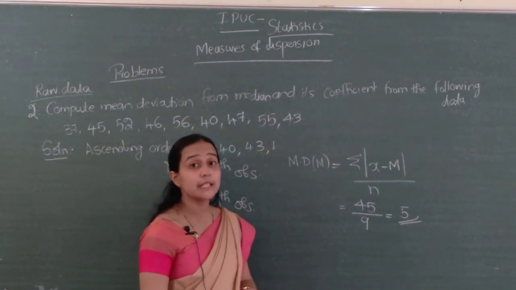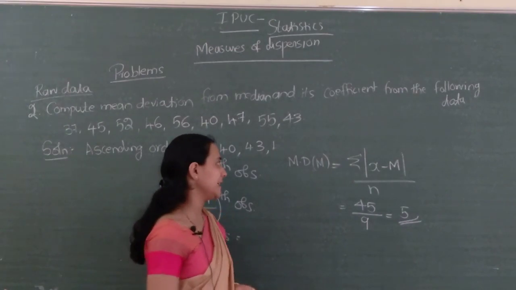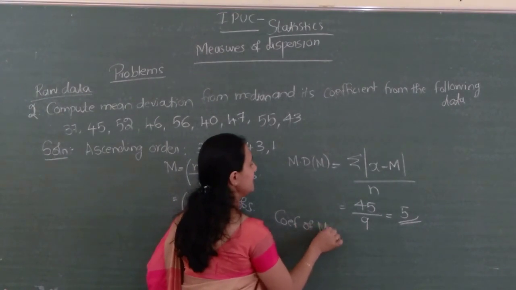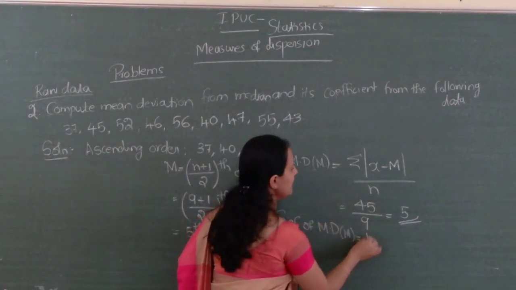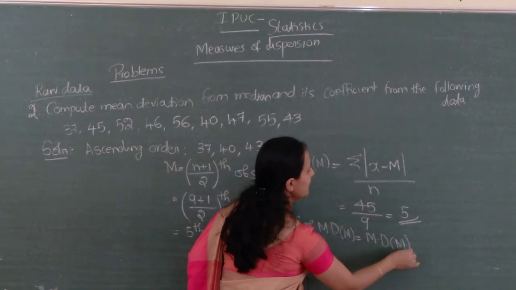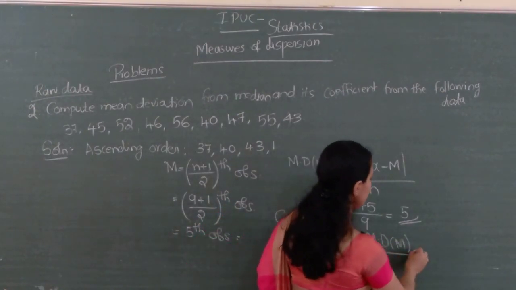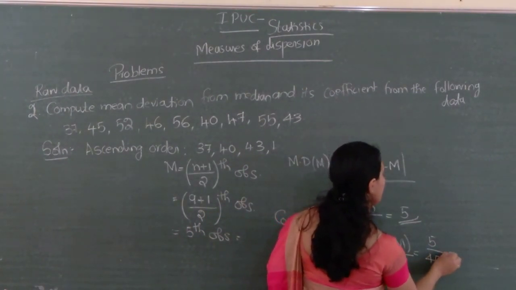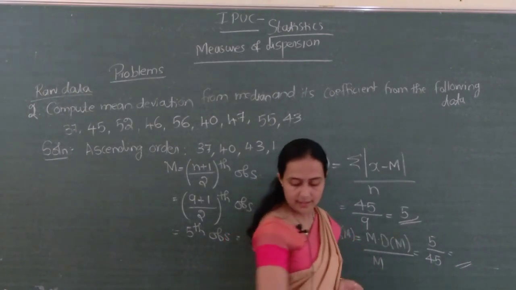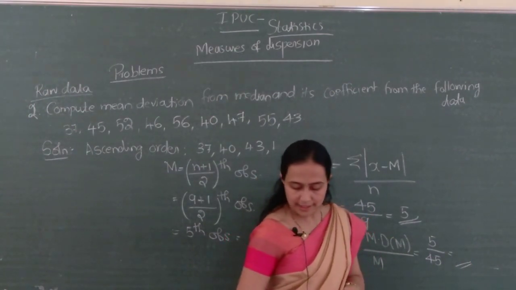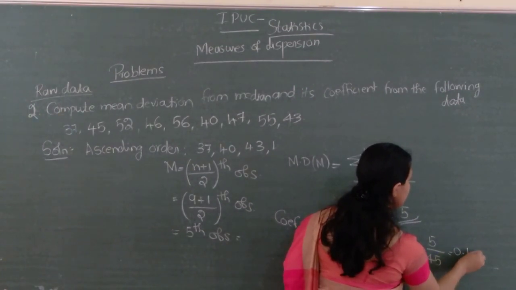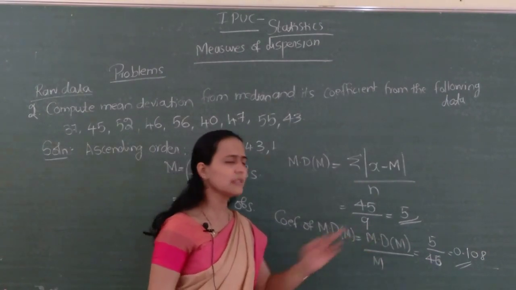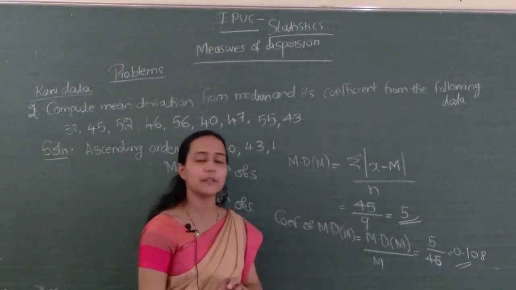Next, which one? Coefficient of mean deviation from median. Next one is coefficient of mean deviation from median. That is mean deviation from median divided by median. That is mean deviation from median 5 divided by median. Median is 45, 5 by 45, you will get 0.108. 0.108. It is 46, okay. Not 45, 46. 5 divided by 46, answer is 0.108.